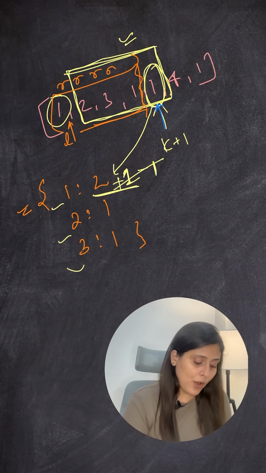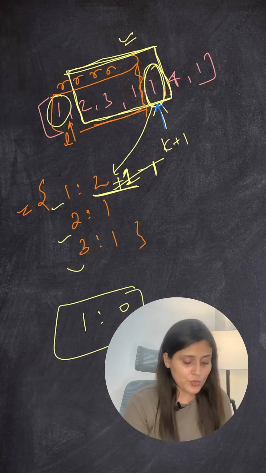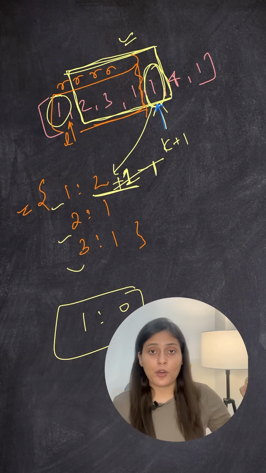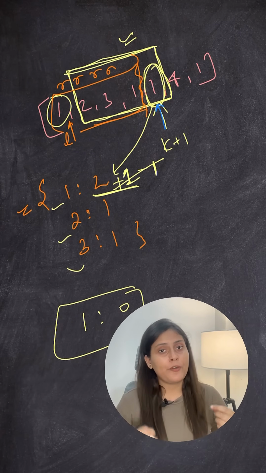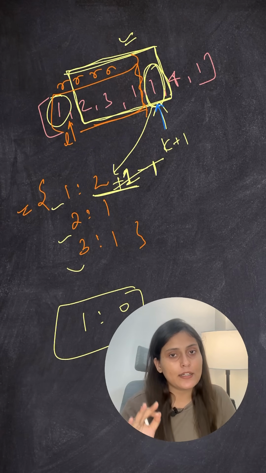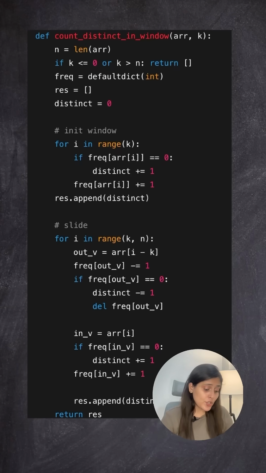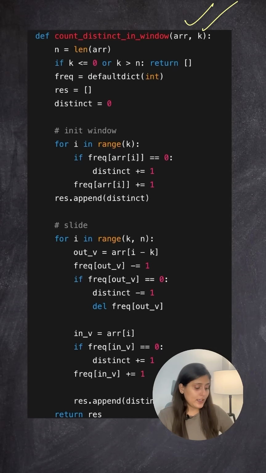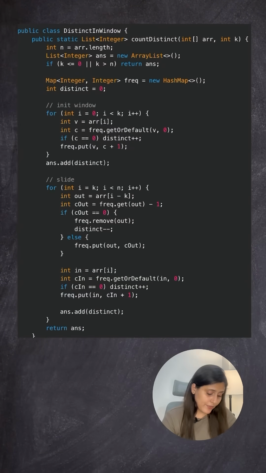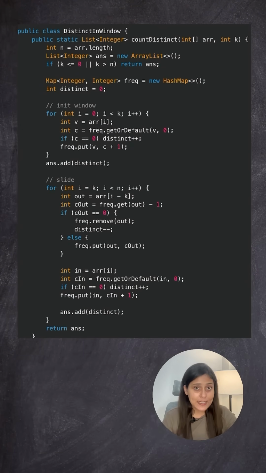When the frequency count becomes 0, your task is just to remove that element from your map, and the length of the hash map will be nothing but your unique count. So with this theory, here is your code in Python and here is your code in Java, as many of you have requested in the comment section.